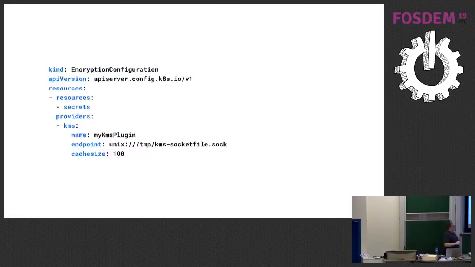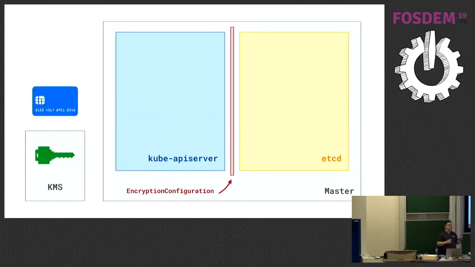Kubernetes 1.10 introduces this concept of a plugin for encryption. Particularly, it uses KMS plugins, or key management service, or key management provider plugins. They operate on a Unix socket, so you can leverage Unix file permissions to control access, and they delegate access to a key management service outside the management layer of Kubernetes. So it looks like this.